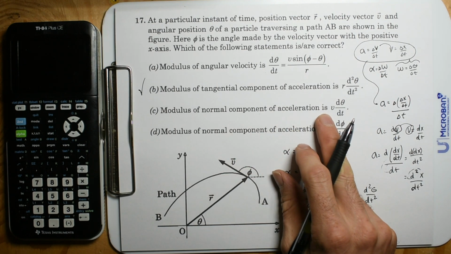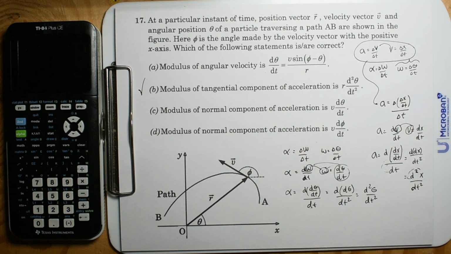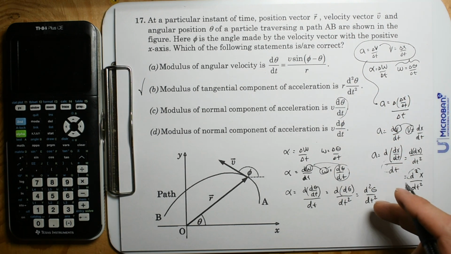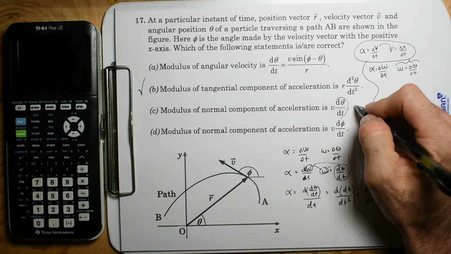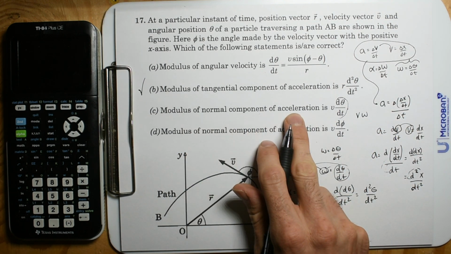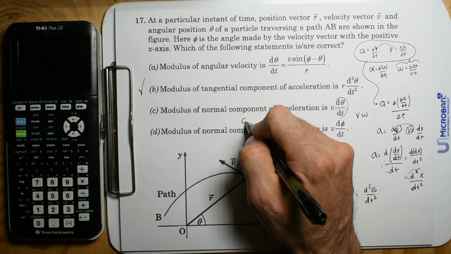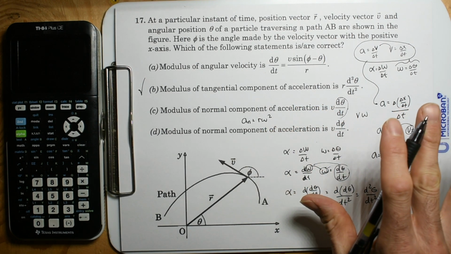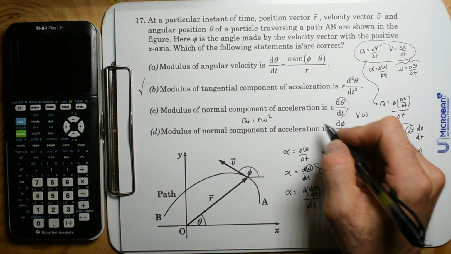Normal component of acceleration. Even this one, I was just like, well, it doesn't look like it because I see this d theta dt, what were we saying that? That's going to be omega. So velocity times omega, is that the normal component of acceleration? I thought I knew the normal component of acceleration is r omega squared. But then I was just like, oh yeah, take a step back, because what do we know?